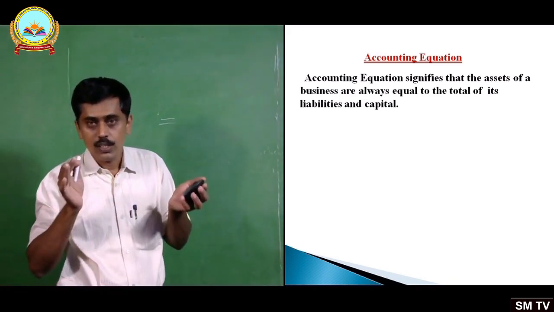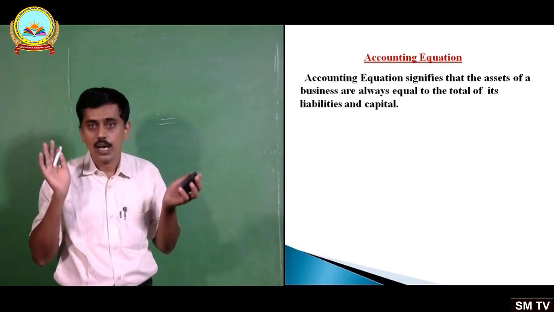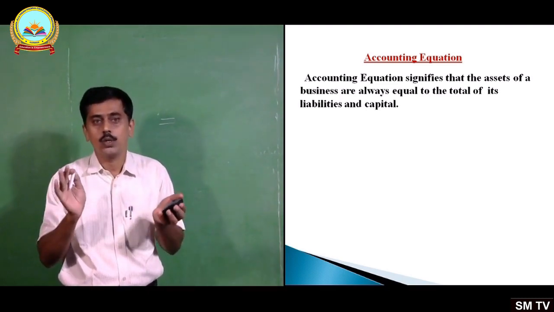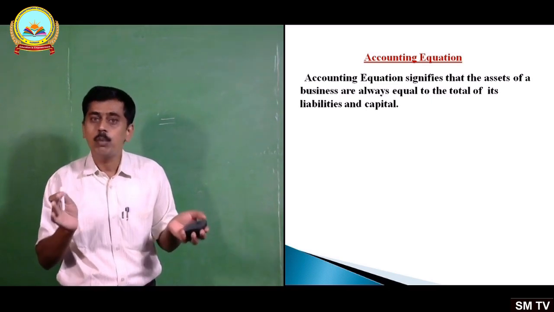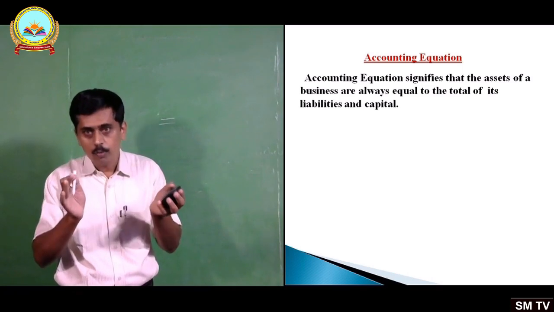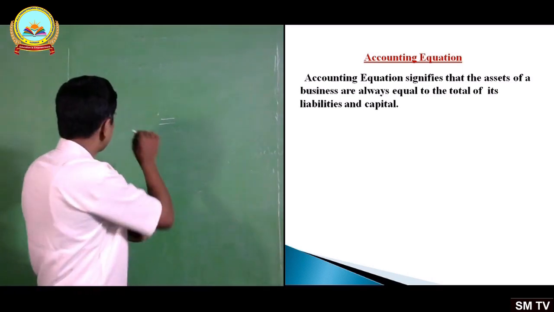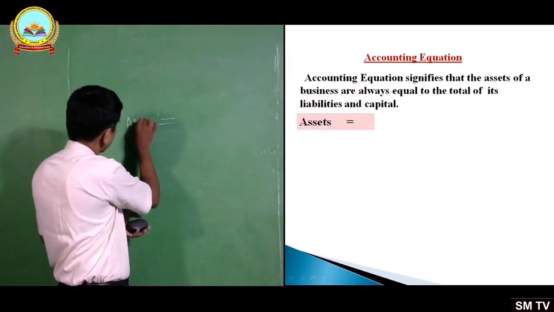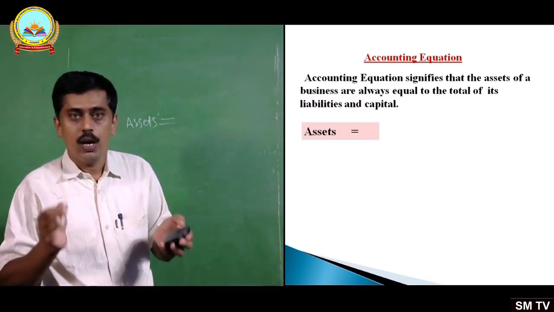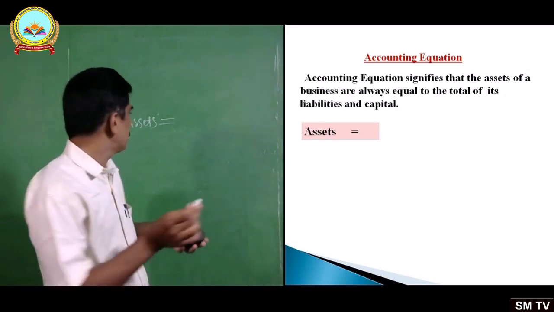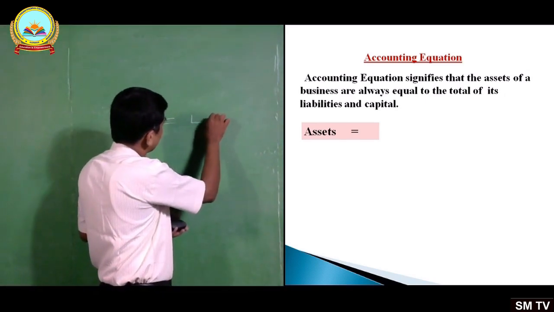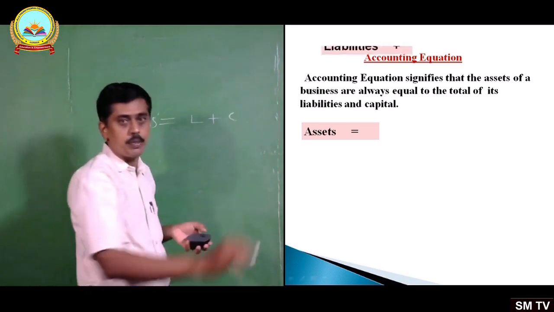The accounting equation signifies or states that the assets of a business are always equal to the total of its liabilities and capital. Put it in the form of an equation: assets of the business are always equal to the liabilities of the business plus capital.